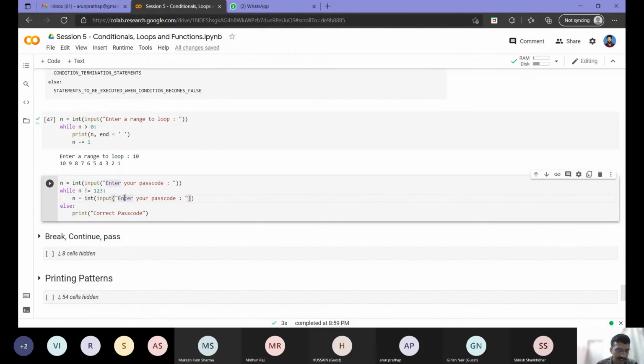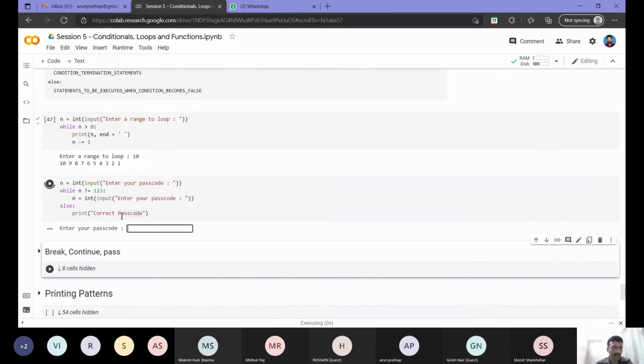Suppose, in yesterday's session, I have an application which asks me to enter a passcode. Suppose my passcode is 123. Anything other than the passcode 123, it will ask me to enter my passcode again. And if it is 123, this condition will be false, so it will go to the else statement and tell me correct password, right?